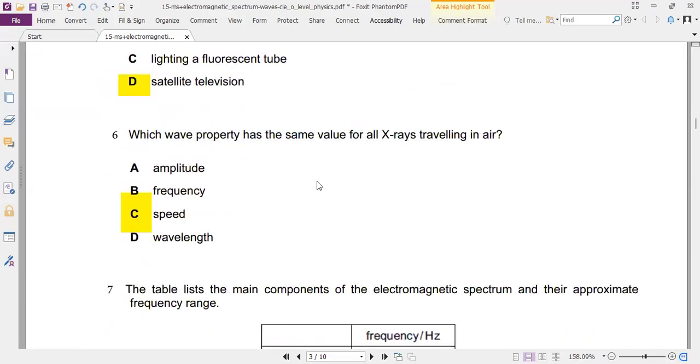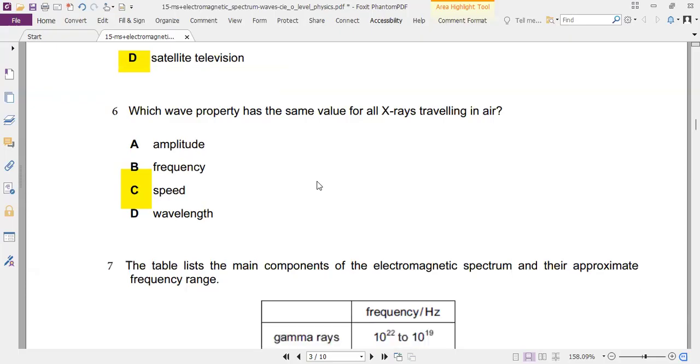Number 6, the same value for X-ray. Is it the speed? They all are different in frequency and wavelength. Amplitude is not even a consideration because amplitude can be different for any wave, and the speed is the only constant for electromagnetic spectrum waves.